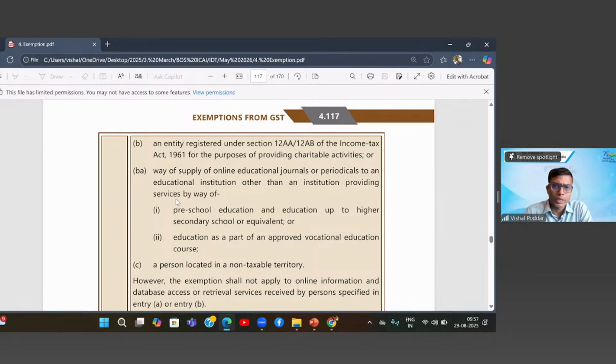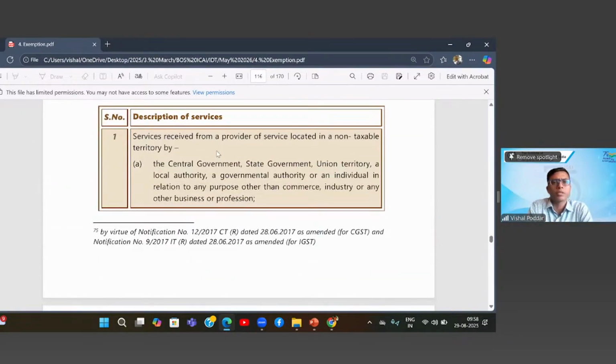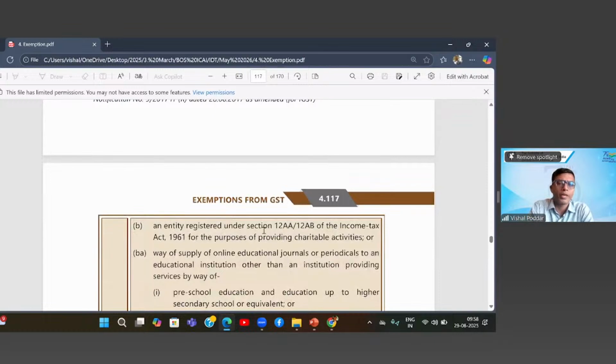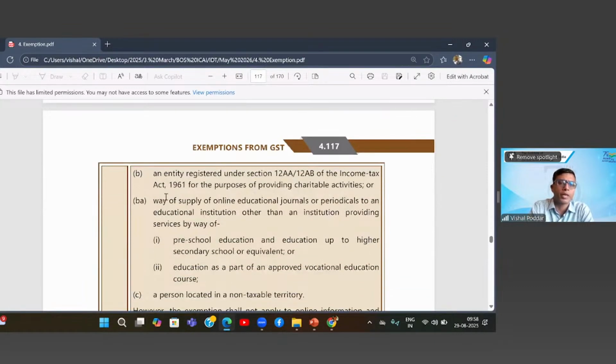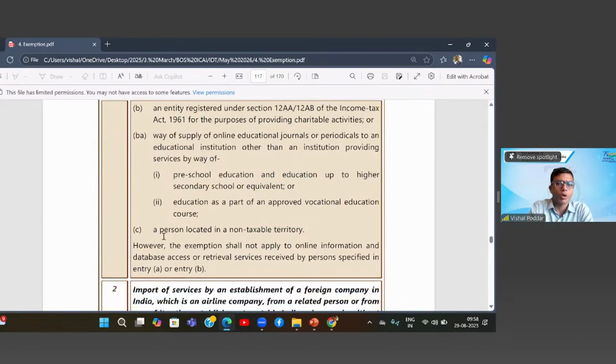Now, all these are services provided by a foreigner. Why foreigner? Because it says services received from a provider of service, and the provider of service is in the non-taxable territory. So where a foreigner is providing services to government, or to an entity which is registered as a trust for their charitable activities, or by way of providing an online educational journal to educational institutions, or to a person who is again in some other foreign country, all these are exempt and no GST will apply.